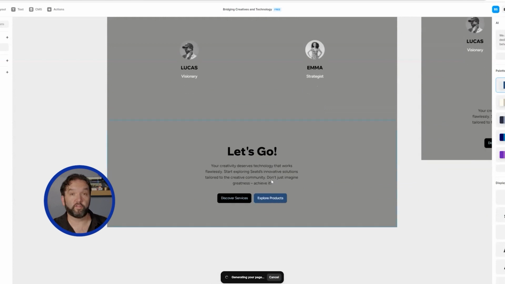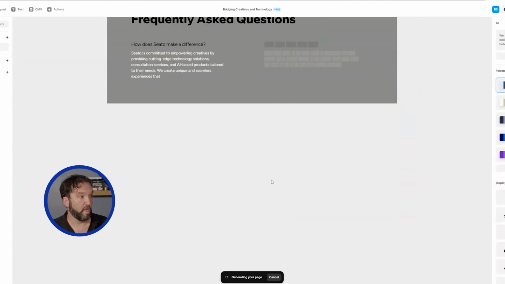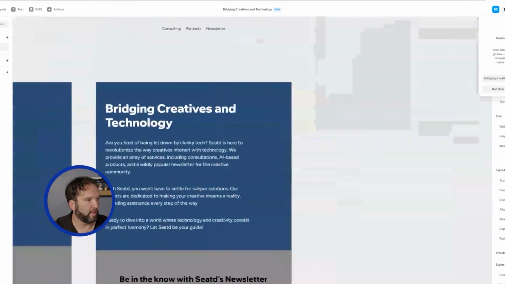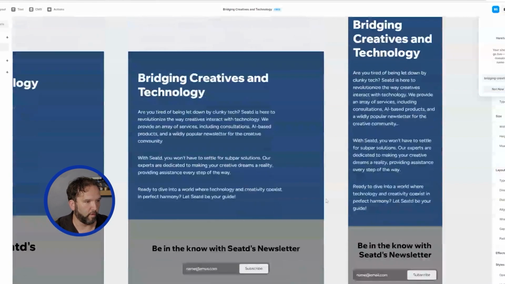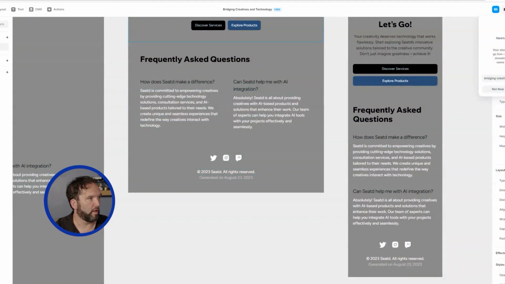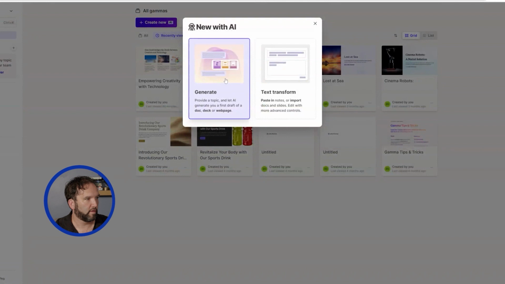Okay. So this is a little bit more of what I was looking for. Perfectly honest. Something that's a little bit more tailored to my company. And then it does it for, say, if I have an iPad, and this is what it's going to look like on a phone. That's really interesting. Okay. And if I did that in Gamma, I'm going to create